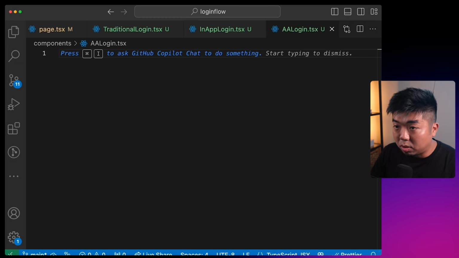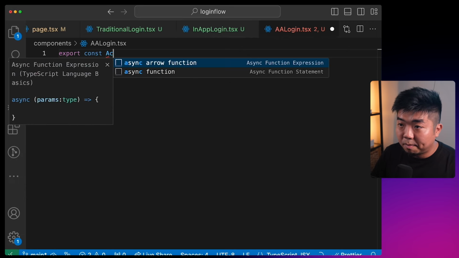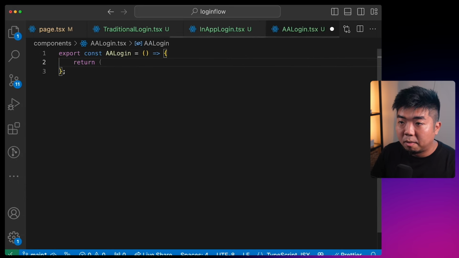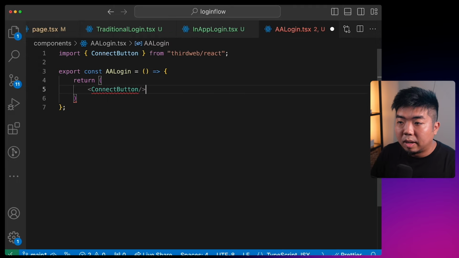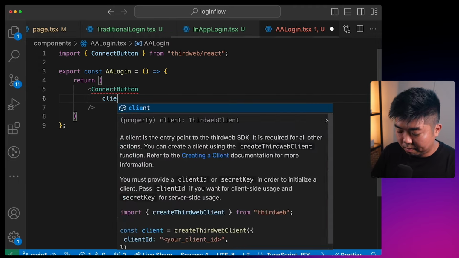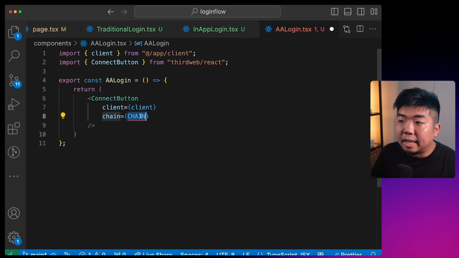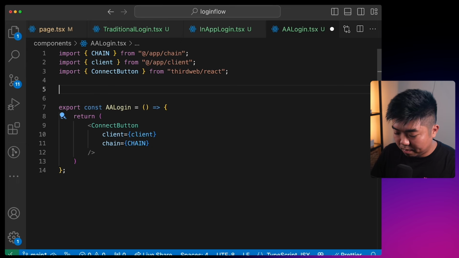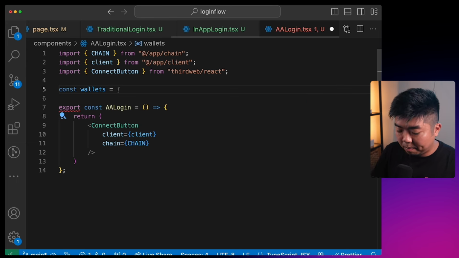So we're going to export, this is going to be our AA login. And we return a connect button. We'll provide it with our client and our chain, let's import chain here. And the same thing for this, we want users to log in with a social login or email. So we'll provide the email here.